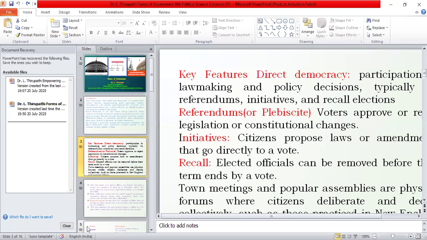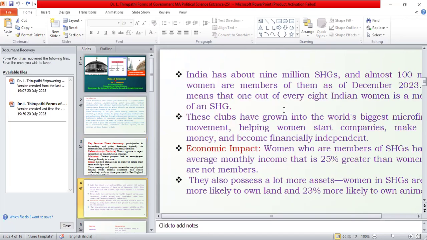The question may be asked like this: which one of the following is not a feature of direct democracy? That's why we should remember these three. What are they? Referendum or plebiscite, another one the initiative, and another one recall. These three are very important.